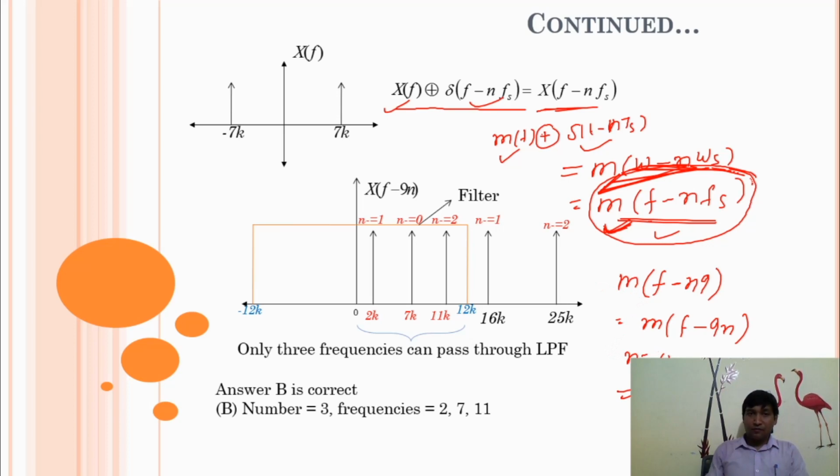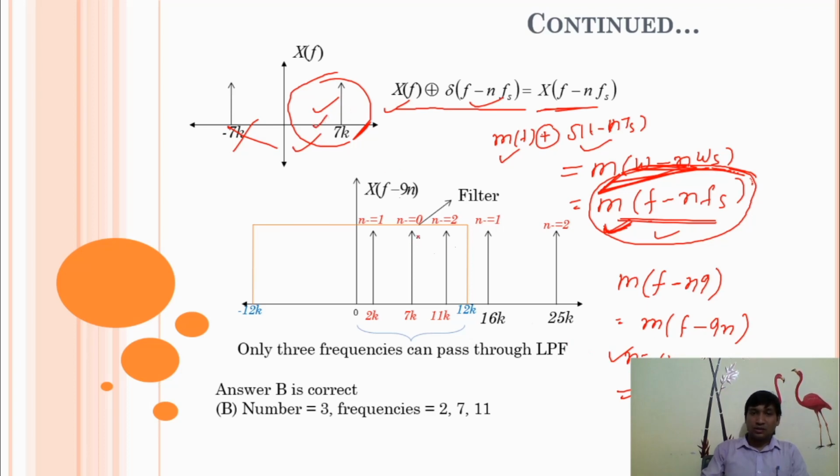Here we'll consider only the right-hand part, positive values of f, not negative values. We could use positive as well as negative, but I'm going to use only positive values. So if n is equal to 0, M(f) is like this, only 7 kHz.